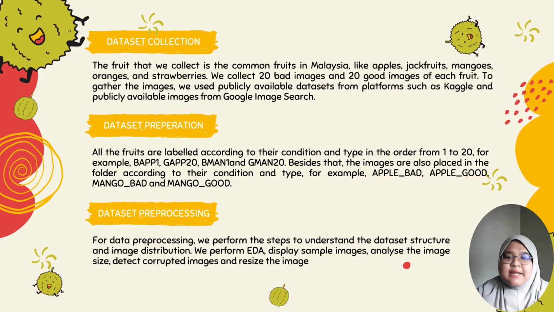So all the fruits are labeled according to their condition and type in order from 1 to 20. For example, like bad apple, we label it as BAPP1, and good apple, we label it as GAPP20. Also with the other fruits. So besides that, the images are also placed in the folder according to their conditions and type.